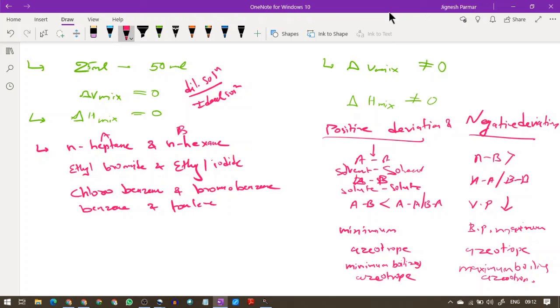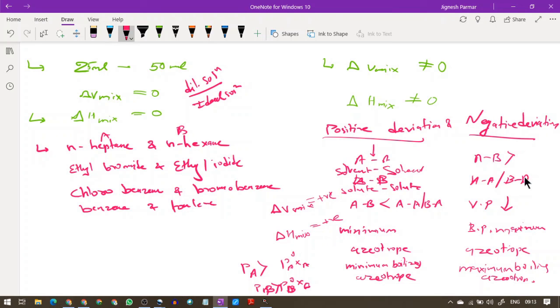In the case of positive deviation, delta V mix is always positive, it means the volume increases. Similarly delta H mix, the change in enthalpy, will always be positive, and the value of PA will be greater than P naught A XA, and the same for P naught B XB. So this is what we have to understand for positive deviation.